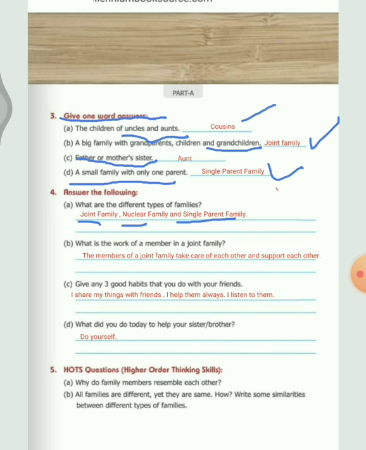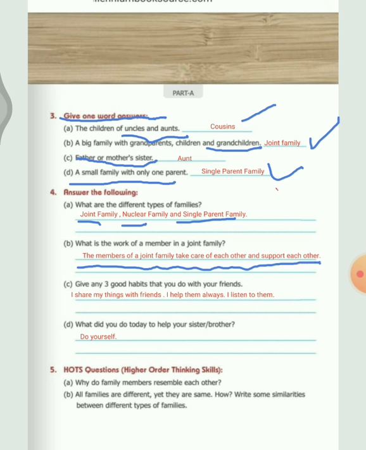Yes. Next is, what is the work of a member in a joint family? So what is the work that a member of a joint family does? What do the members of joint family do? They take care of each other and support each other. So what we have written, the members of a joint family take care of each other and support each other.